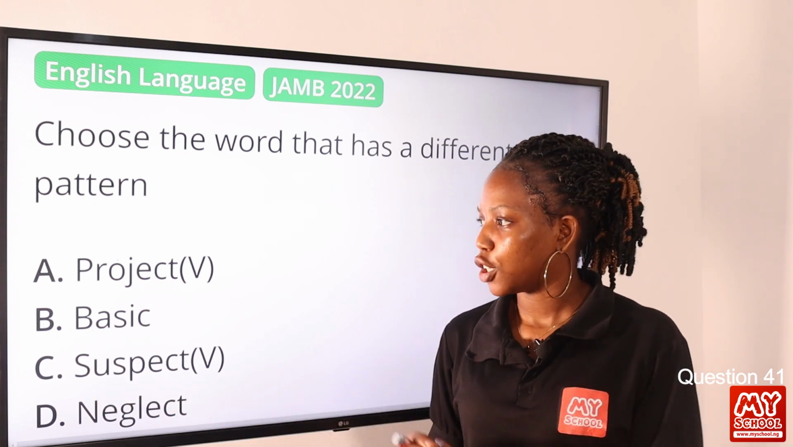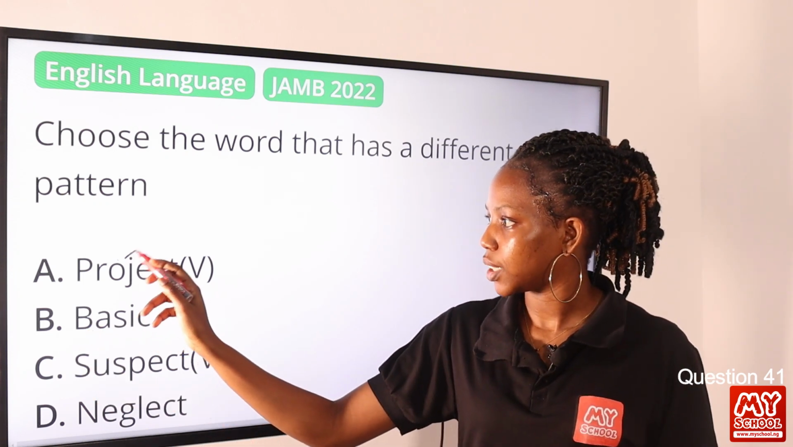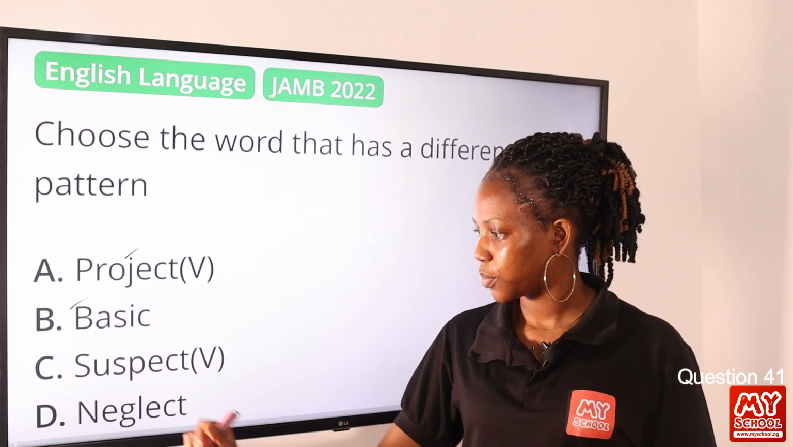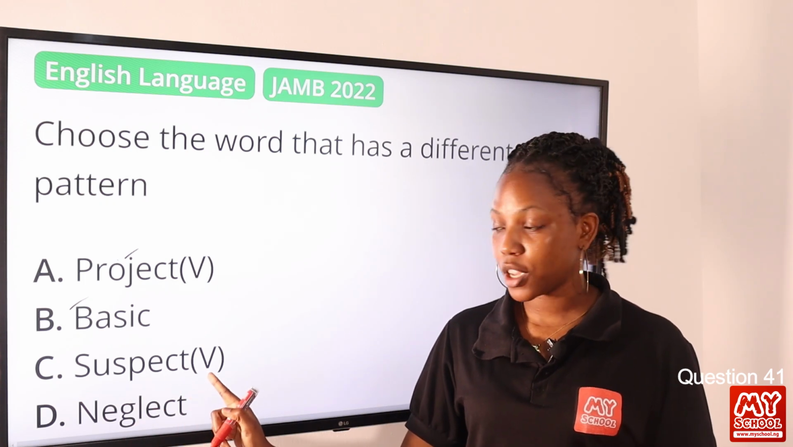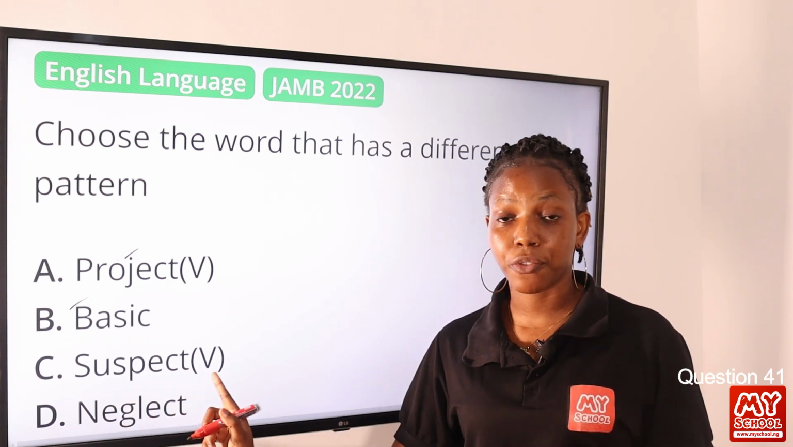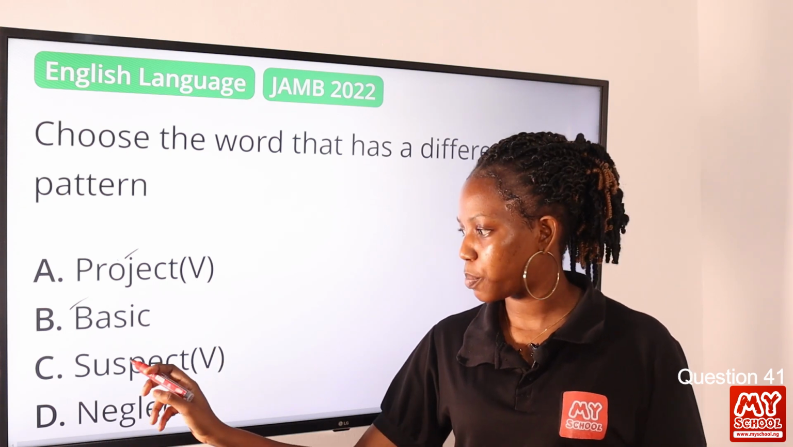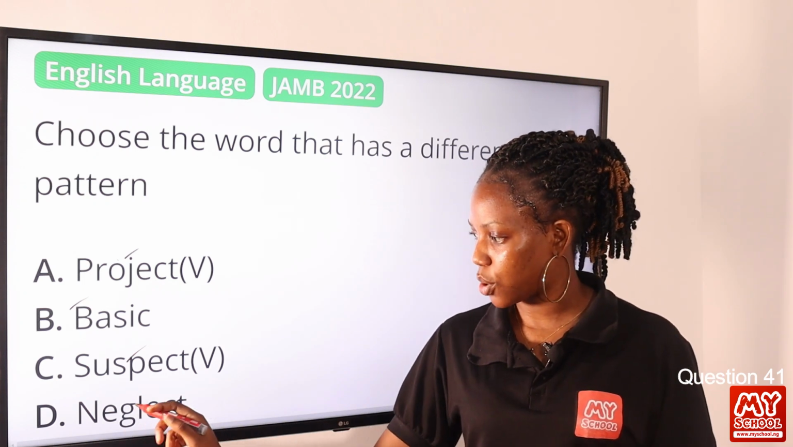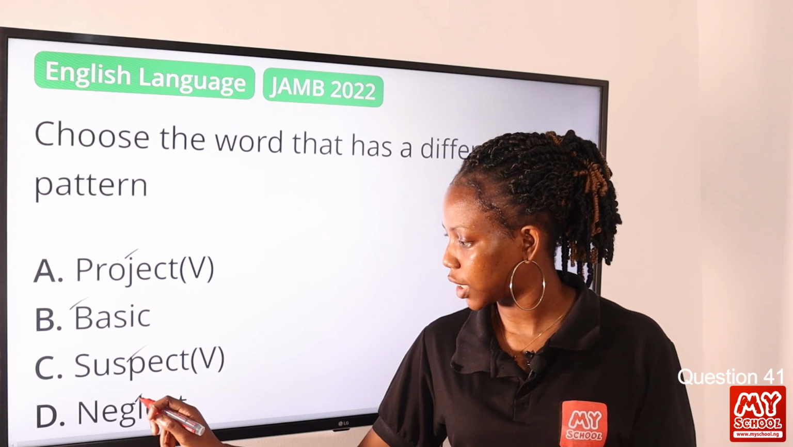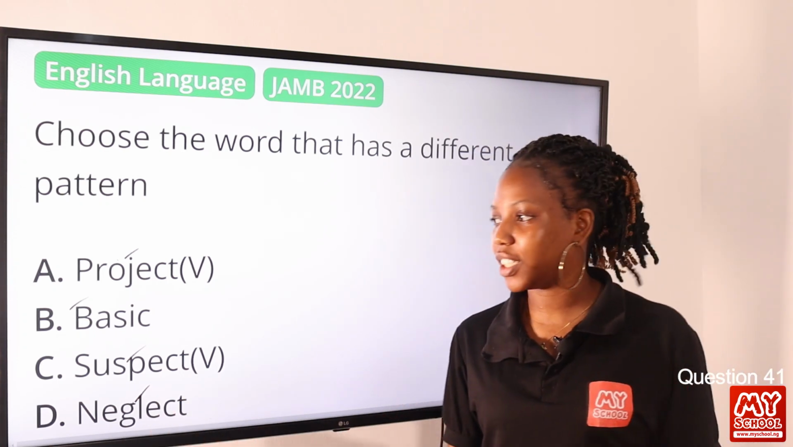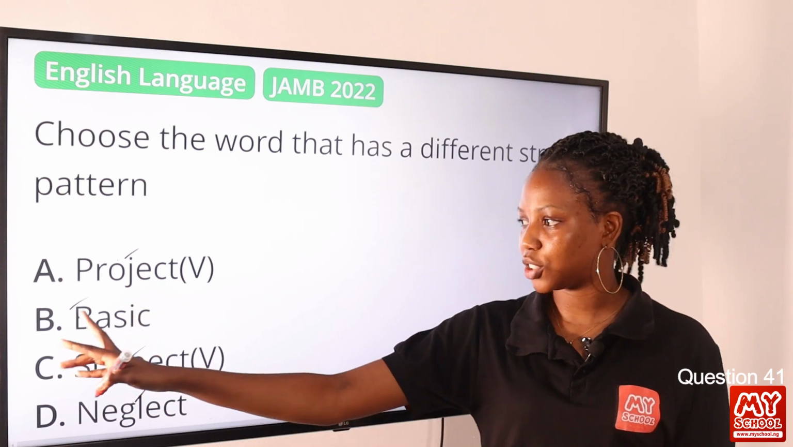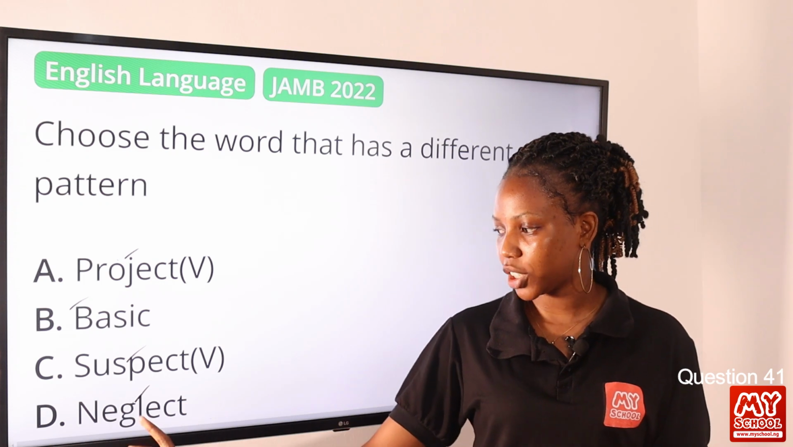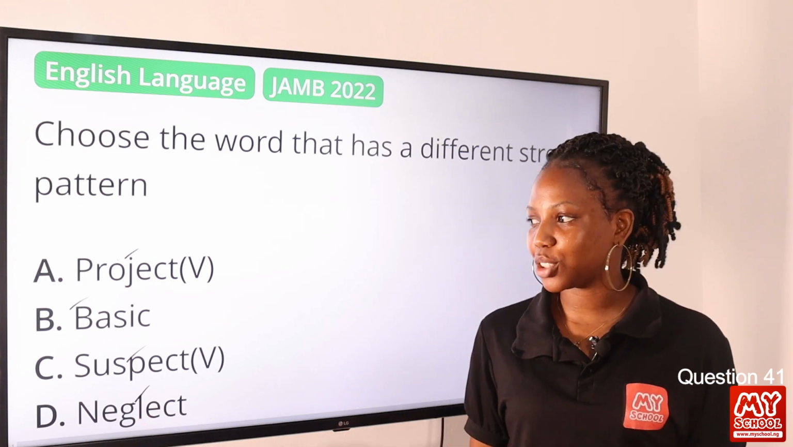So we have basic. So for project, it's stressed on the second syllable. Basic, first syllable. So this is also a verb. If it's a noun, it is suspect. But because it's a verb, it is suspect. So suspect is the second syllable. Then this is neglect, which is also a verb, second syllable. So the answer to this question is option B, basic, because it is stressed on the first syllable. And we have options A, C, and D stressed on the second syllable. So the answer to this question is option B.